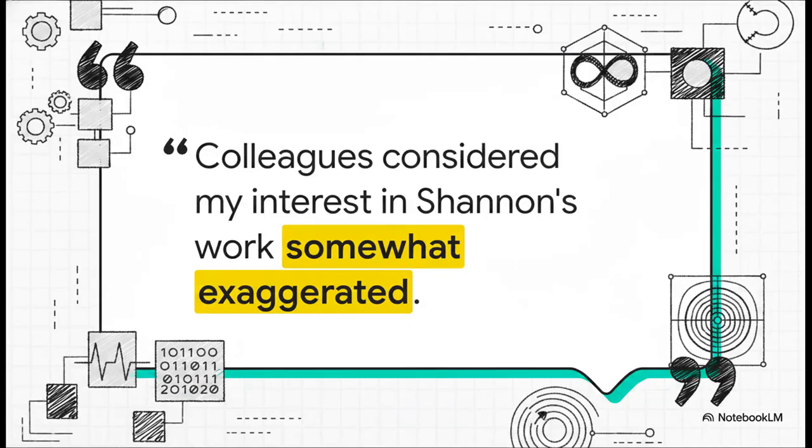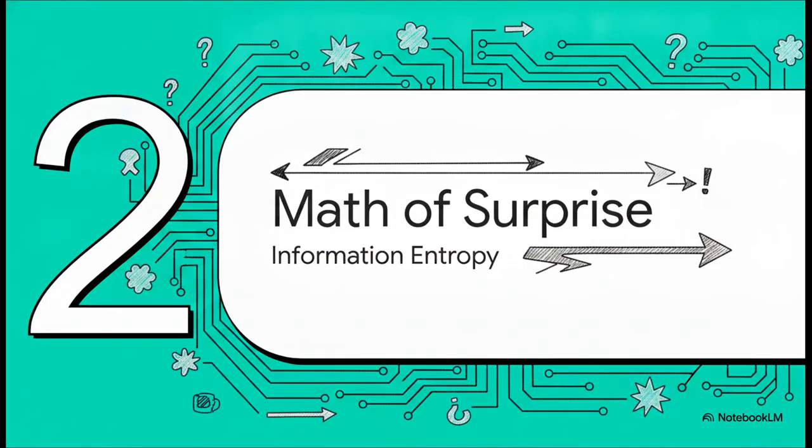But his ideas were so ahead of their time that his peers didn't really know what to make of them at first. As the famous mathematician A.N. Kolmogorov noted, the scientific community totally underestimated Shannon's genius. They thought it was just an engineering technique, completely missing the fact that Shannon had just fundamentally reshaped mathematics by quantifying information itself. Which brings us to Section 2, the mathematics of surprise.